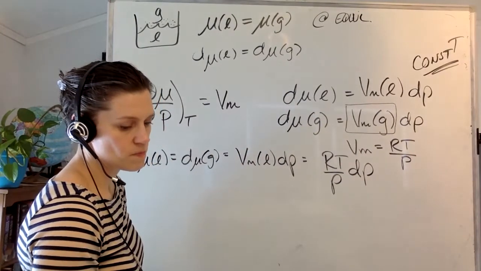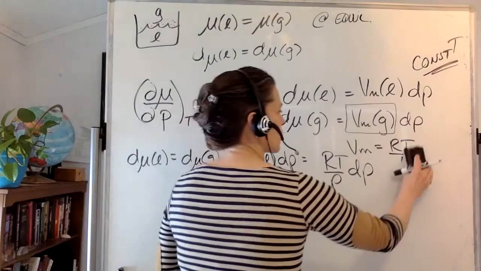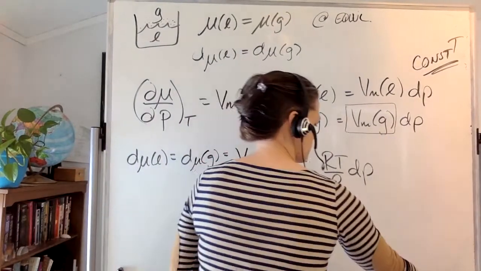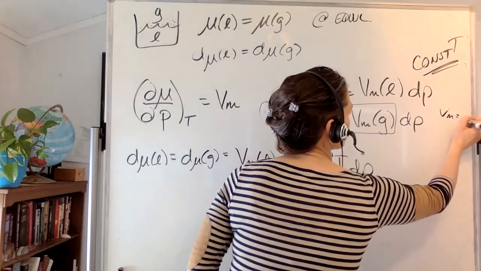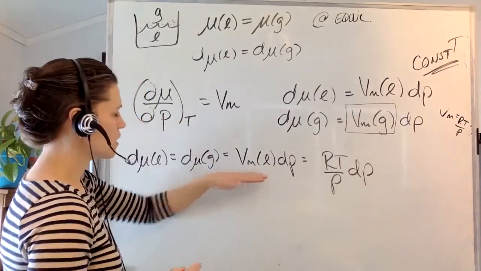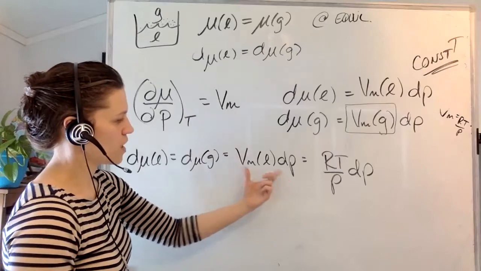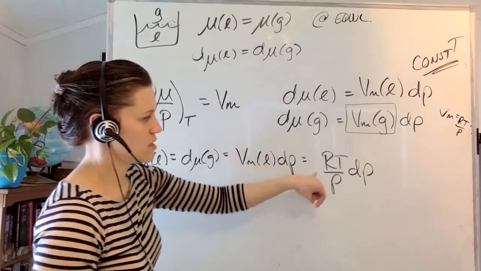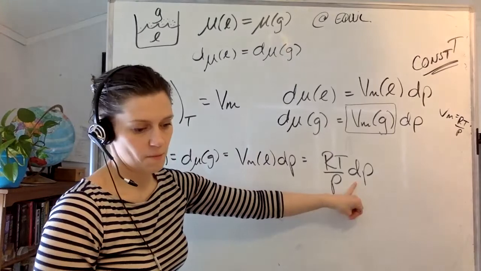Cool? I'm going to erase this so I have a little bit more room, remembering that V sub m equals RT over P. Now notice we've got V sub m of the liquid dp equals RT over P dp.